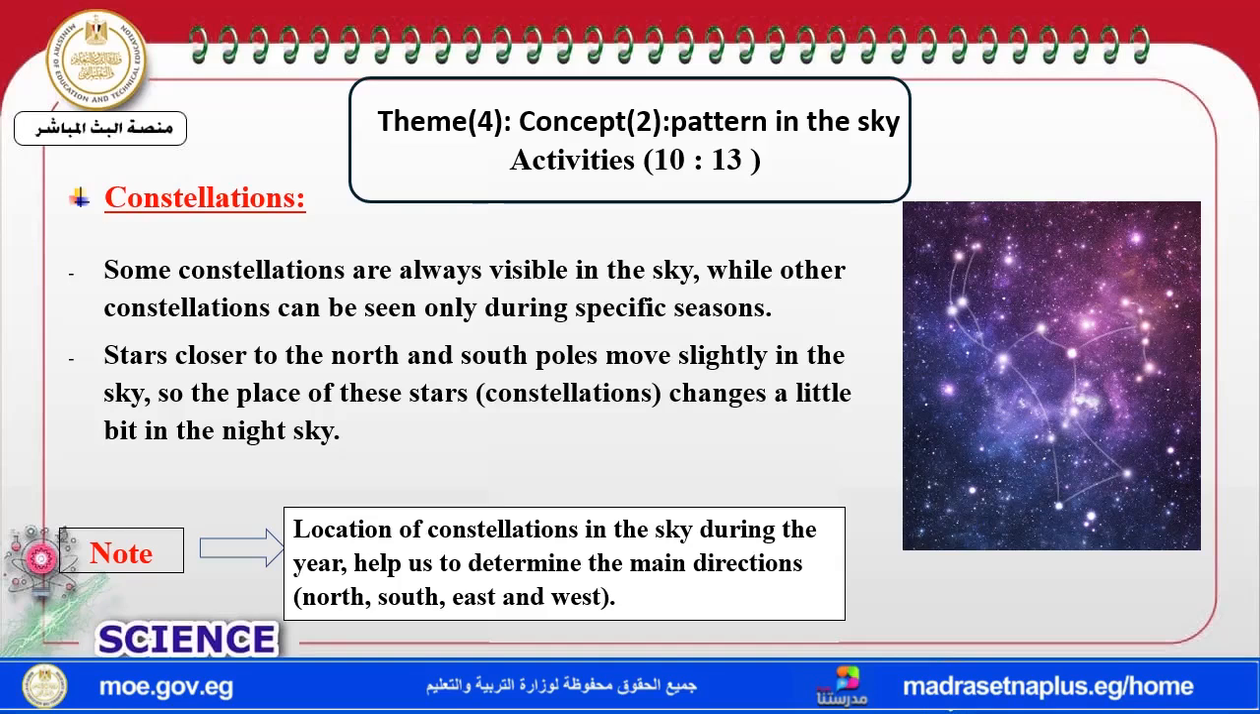Note that the location of constellations changes during the year, and it helped the ancient people to know the main directions: east, west, north, and south. These main directions could be detected by ancient people and the ancient Arabs using what? Using the location of constellations in the sky in order not to get lost in the desert.